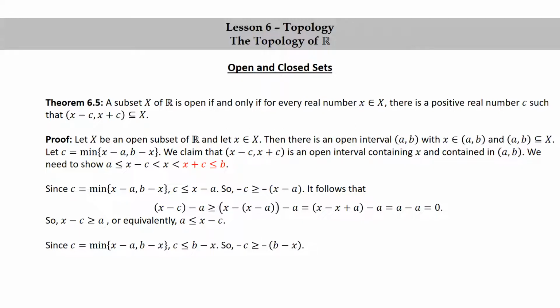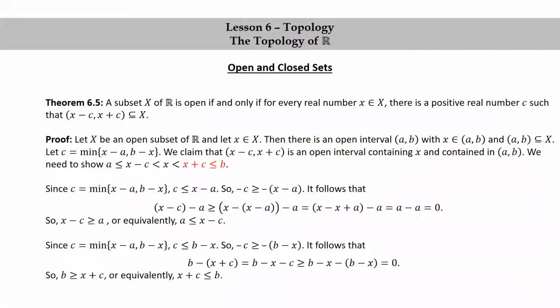So again, we have negative c is greater than or equal to the negative of b minus x, and it follows that b minus x plus c, distributing, is equal to b minus x minus c, which is greater than or equal to b minus x minus b minus x, which is 0. So again, that's equivalent to b greater than or equal to x plus c, or equivalently x plus c less than or equal to b. So we've now shown that x plus c is less than or equal to b.